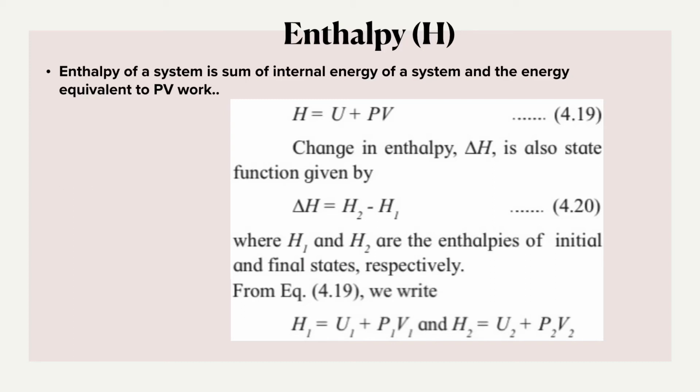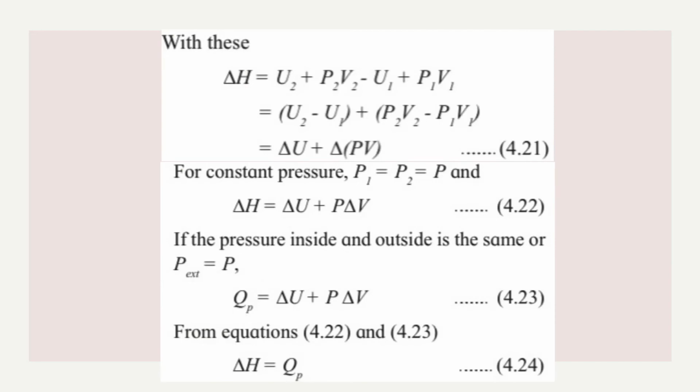So what will I write now? I can replace 4.19 by H1 and H2. So it will be what? H1 is equal to U1 plus P1 V1 and H2 will be equal to U2 plus P2 V2. Okay, so now we want the change in enthalpy, that is given by delta H, that is equal to